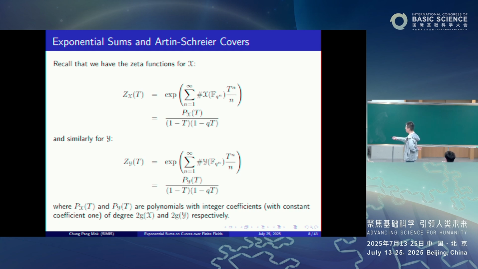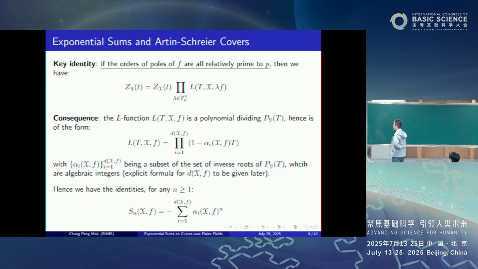Namely, for instance, for the zeta function of X, the numerator is a certain polynomial with integer coefficients, with constant coefficient 1, with degree equal to 2 times the genus of X. The denominator is (1 - t)(1 - qt). And of course, similarly for the zeta function of Y. Now, the key identity is as follows.